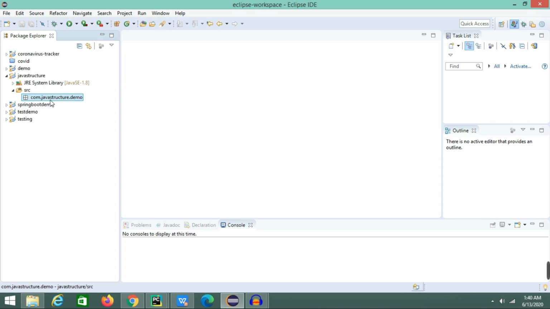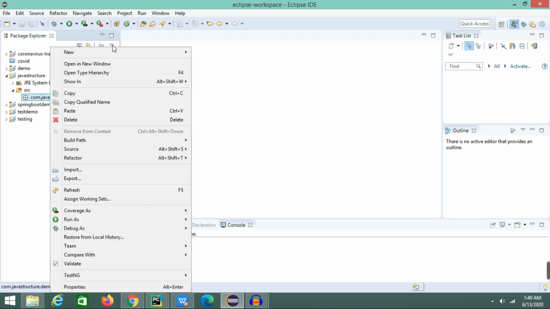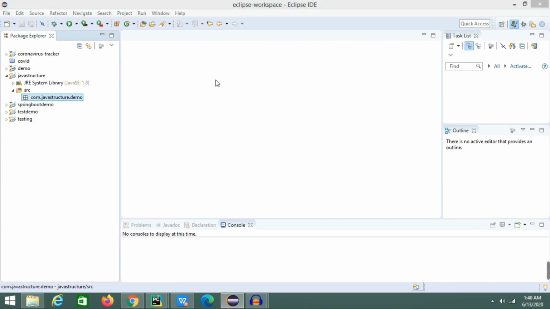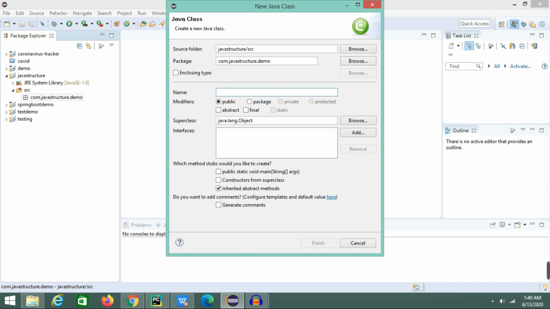So the next step would be to create a class. For creating a class file, we have to right click again, go to New, go to Class, and give any name, whatever you want to. In my case, it will be JavaStructure. Okay. And the first alphabet should always be in caps.